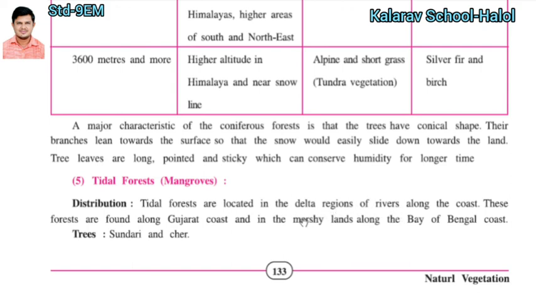Tidal forests are located in the delta region of the river along the coast, meaning the sea coast. These forests are found along the Gujarat coast, and mostly along the Bay of Bengal coast. Which type of trees can you find in the tidal forest? Sundari and cheer. This type of trees you can find in the tidal or mangrove forest.